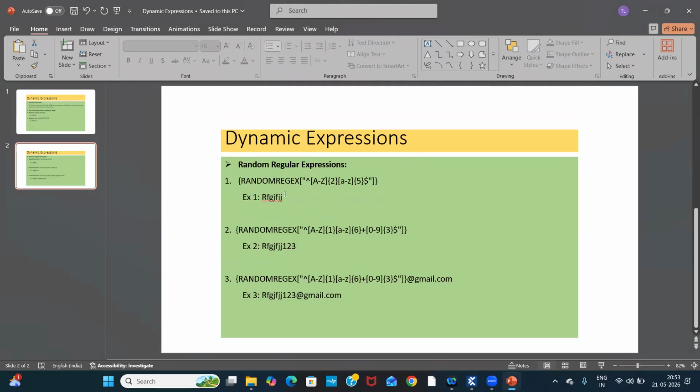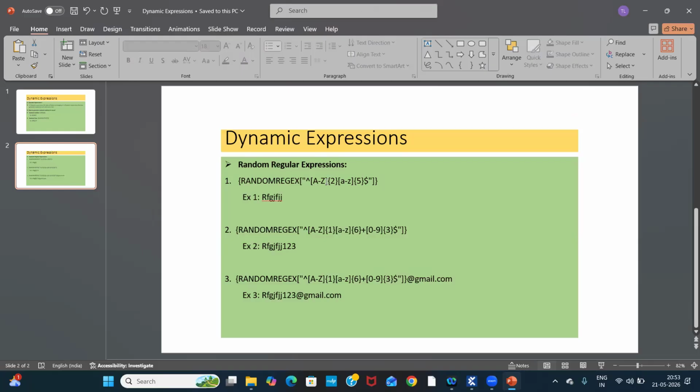These are the syntaxes for random regular expressions. By using this random regex, we can create text with capital letters and small letters. This is the random regex. Here A to Z is there.